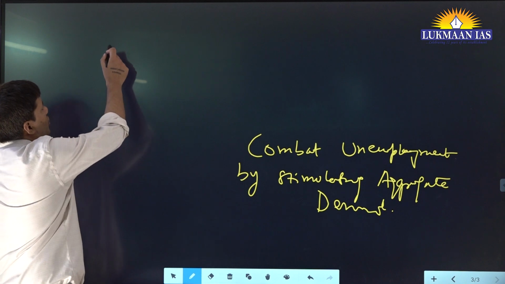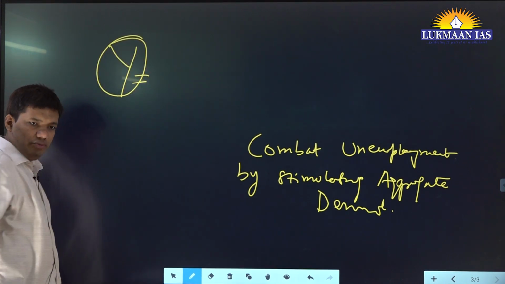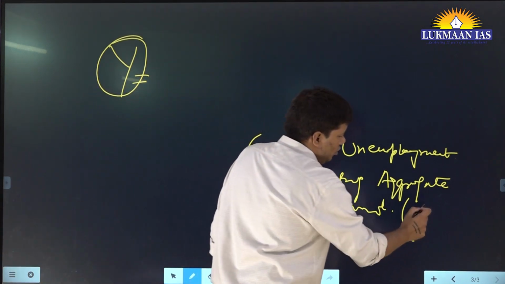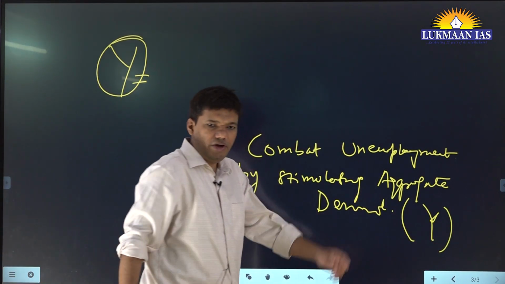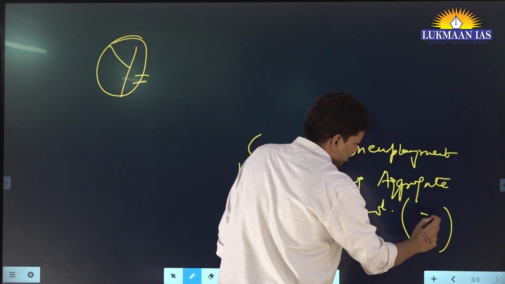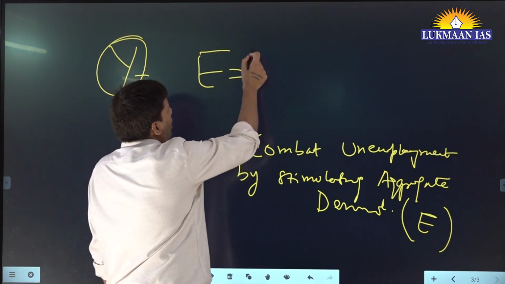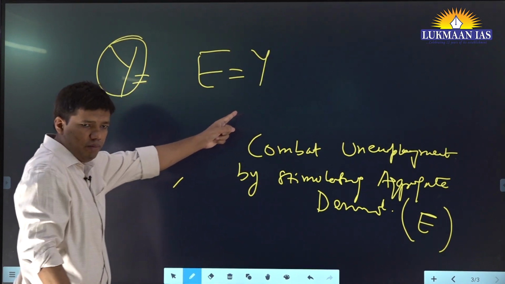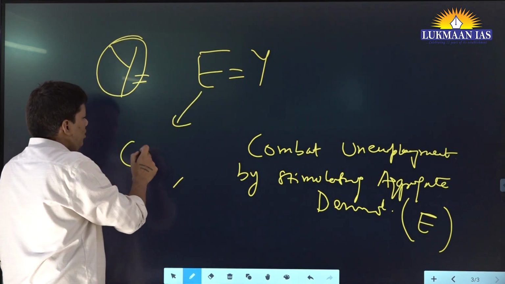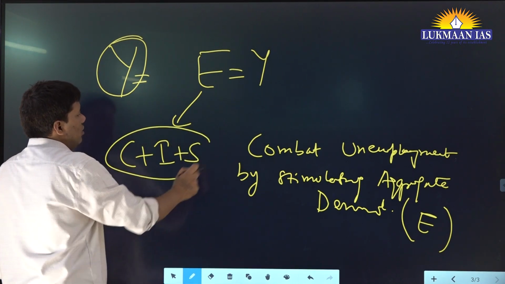So this Y has to be changed. Aggregate demand, right? Y, aggregate demand is your output. In fact, I should write not Y, I should write E. And Keynes assumed E is equal to Y. Demand will have three components: consumption, investment, and government spending.